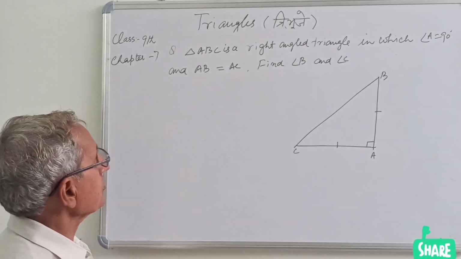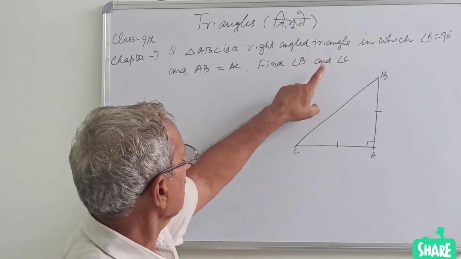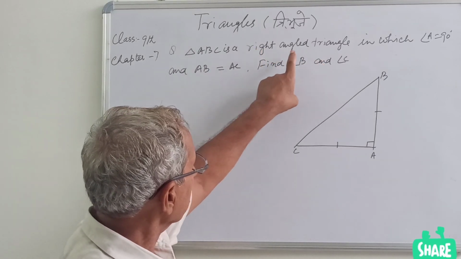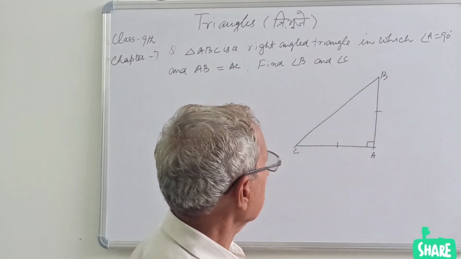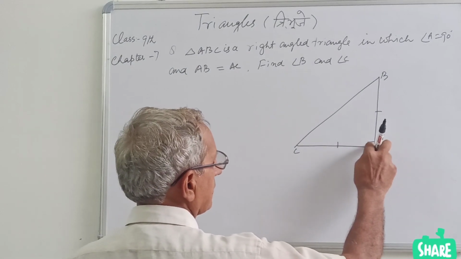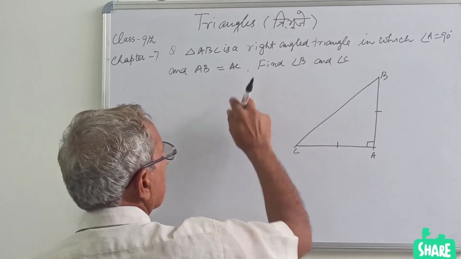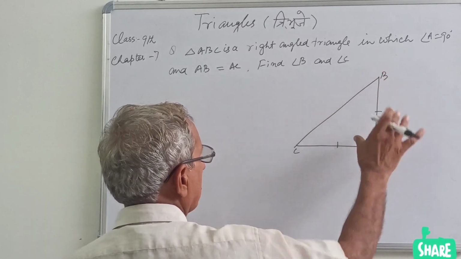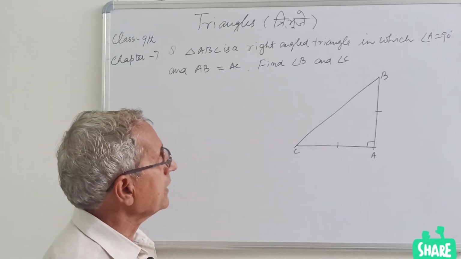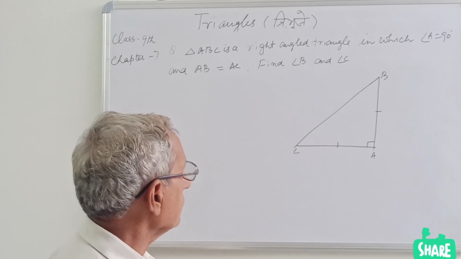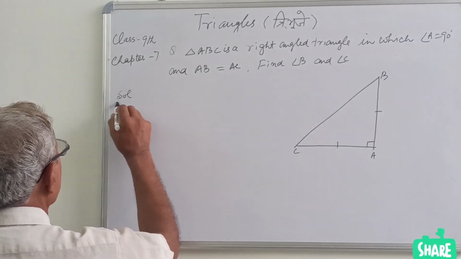So here is the next question for you. Triangle ABC is a right angled triangle in which angle A is equal to 90 degrees. So this is the right angle, and the two sides AB and AC are equal. So AB equal to AC, and you have to find the values of angle B and C. So very simple question.